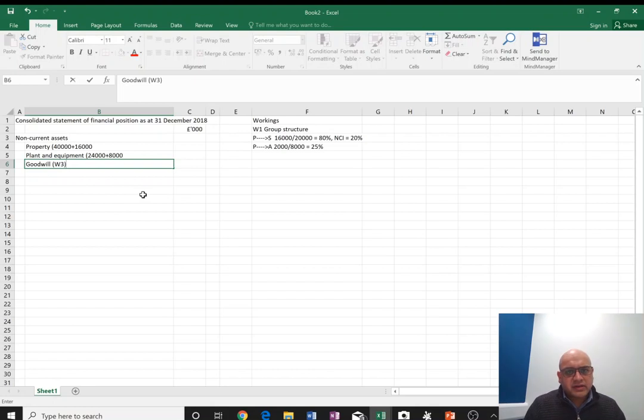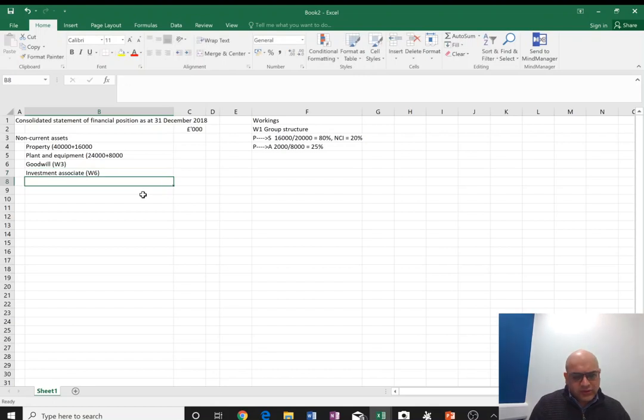In our pro forma, the third working is for goodwill, so I'm going to label it working 3, because the first one was group structure and the second one was something else. Investment in Absolute, or the associate, again, we need to do a working for that. We'll do working 6. Okay. Anything else? Not really. We can move on to current assets now. And in current assets, we have inventories.